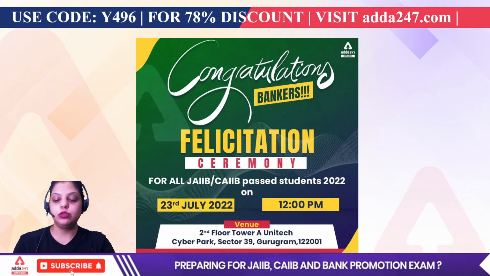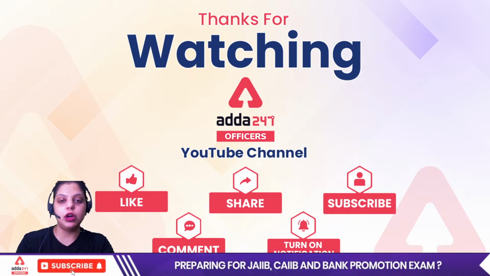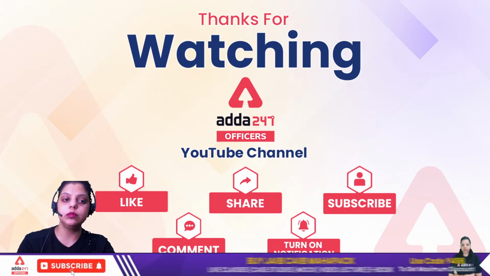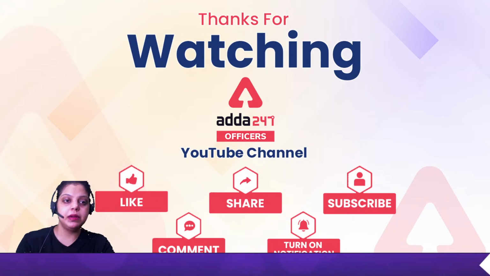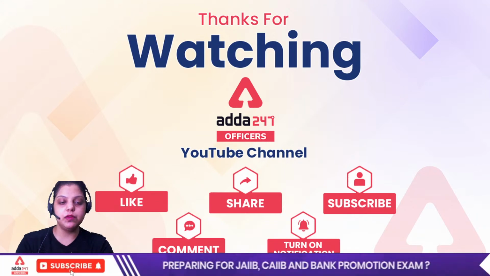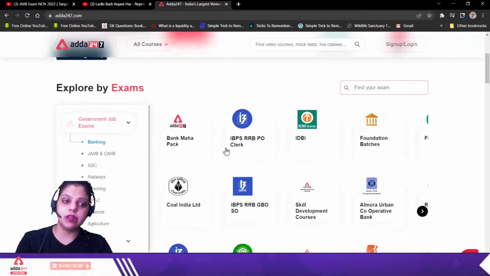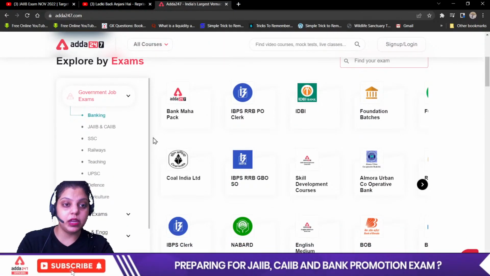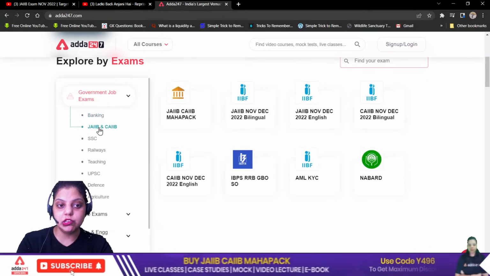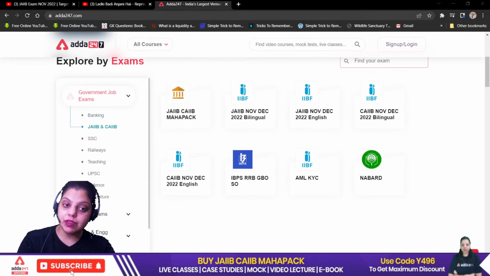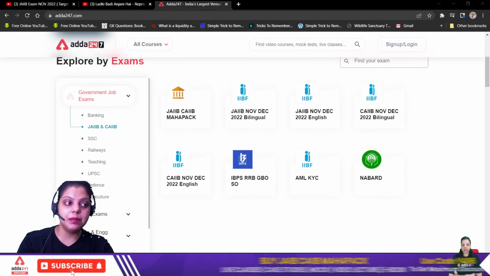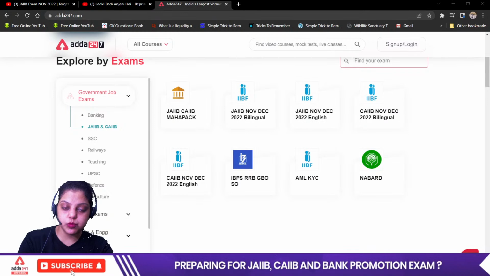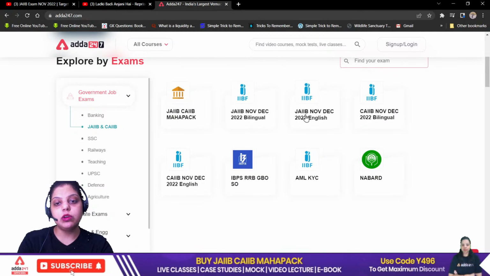Now, how to enroll in a particular batch which is helpful for your preparation. First, you have to go to the Adda 24/7 application, or you can visit the web 24/7. After going to the website, you have to go to the JAIIB CAIIB section. After visiting the JAIIB CAIIB section, you have to choose the batch which you want, English medium or bilingual, or whichever batch you want. You have to click on that particular batch.